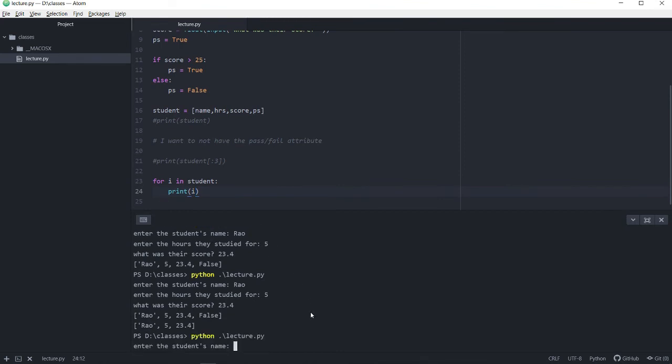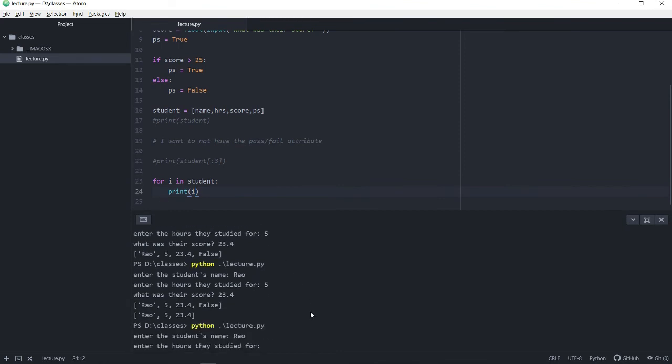Let's run this again. 5, 23.4, and you get the name. So i becomes the name, and then it becomes the number of hours of study, the test score, and then whether or not they've passed or failed the class.